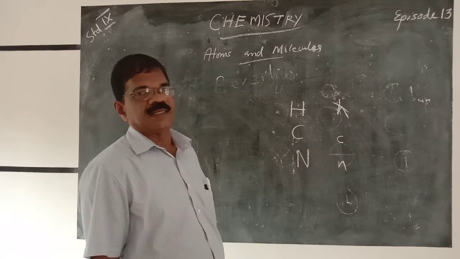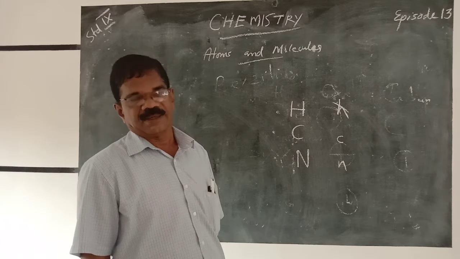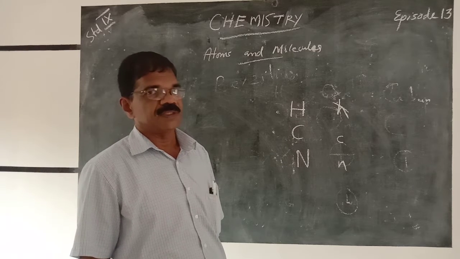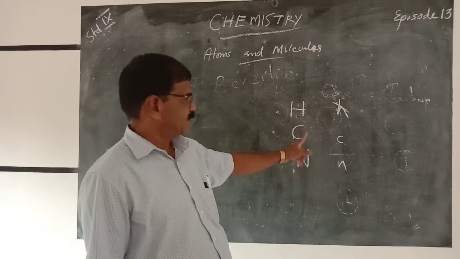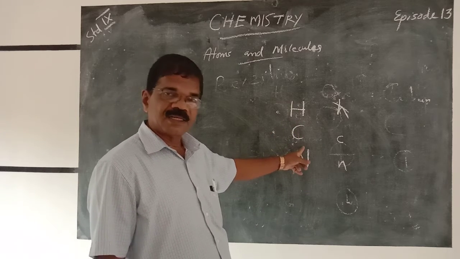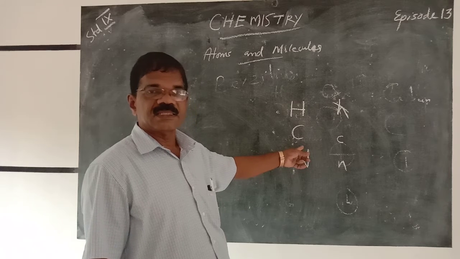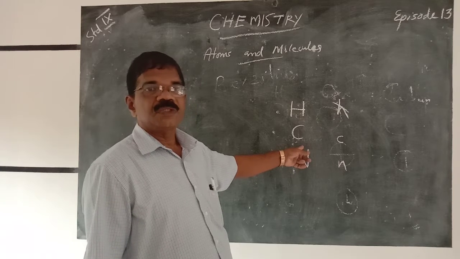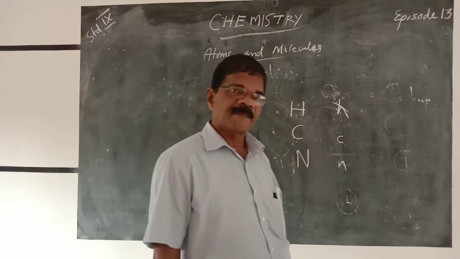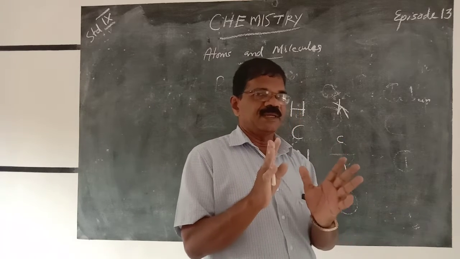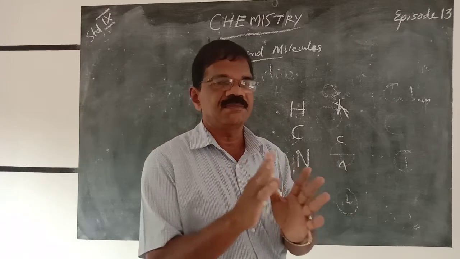While writing the symbol of the elements, there are two things you must always remember. What was the first thing I said to you? The first letter must always be capital. Then in some cases, two letters must be written, when the names of elements start with the same letter.